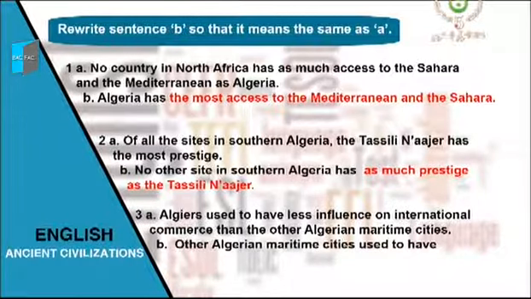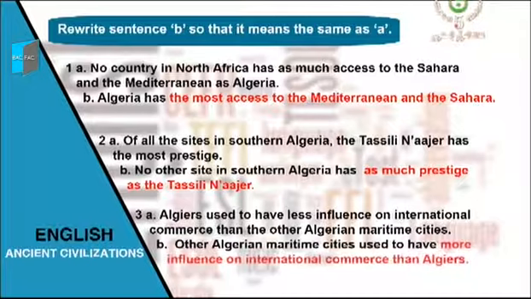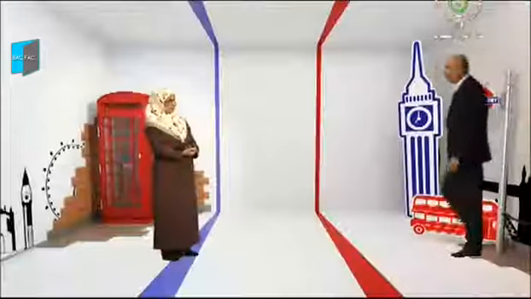And the last one, Algiers used to have less influence on international commerce than the other Algerian maritime cities. This means that the other Algerian maritime cities used to have more influence on international commerce than Algiers. That's all for our grammar activity today, Mr. Dehmas. Thank you, Mrs. Ben Khalil.